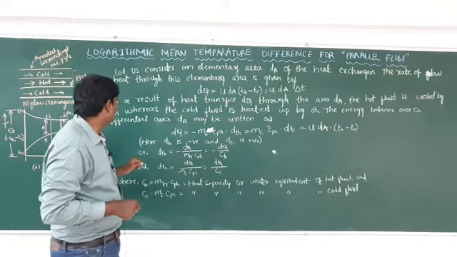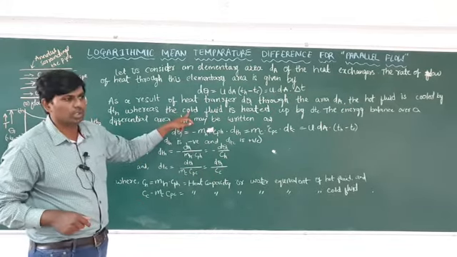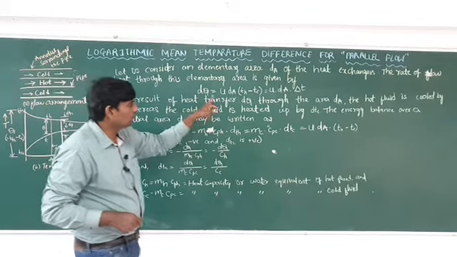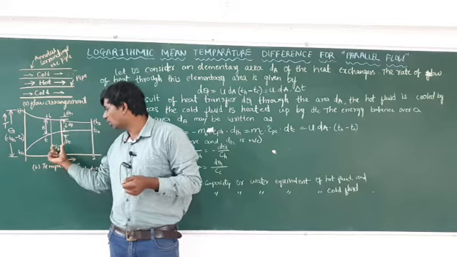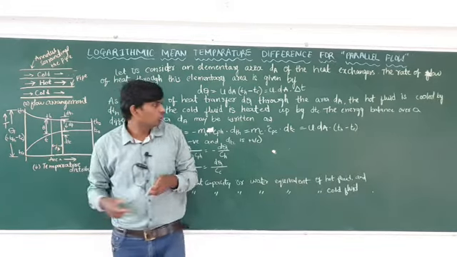After that you have to remember that as a result of heat transfer dq through the area dA, the hot fluid is cooled by dTH, whereas the cool fluid is heated by dTC.